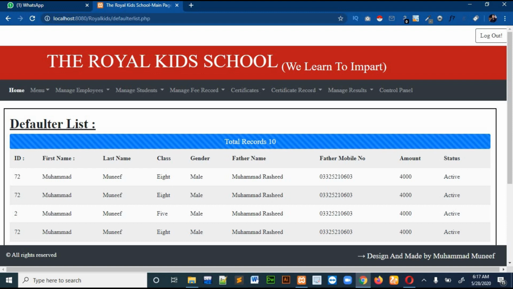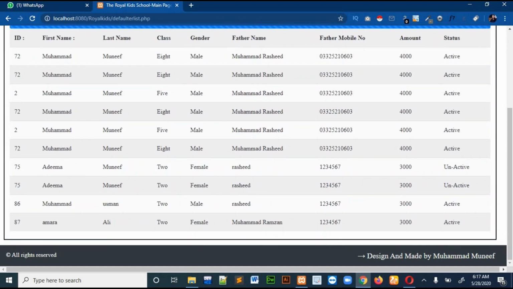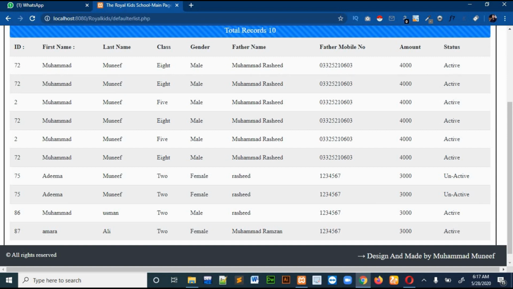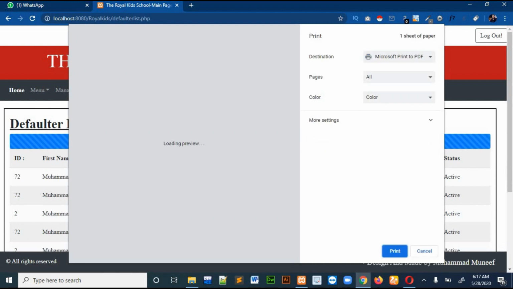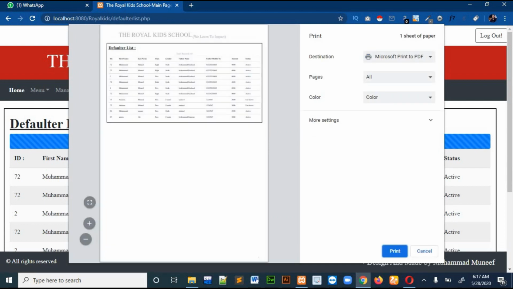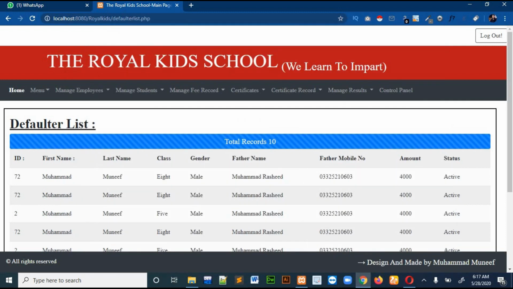Okay, so you can go to this list, and then you will see all the students who didn't pay the amount for the current month, and then you can print that list to keep a record. So you will just press Ctrl P, and only that list will be printed. Okay, so this is all for student fees record.